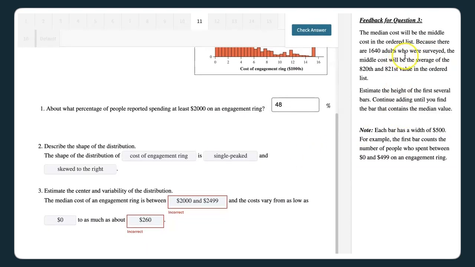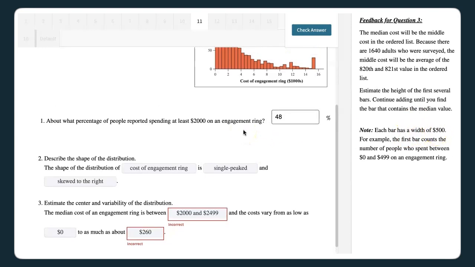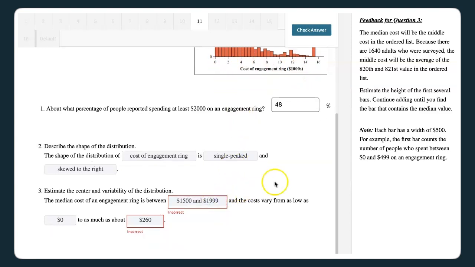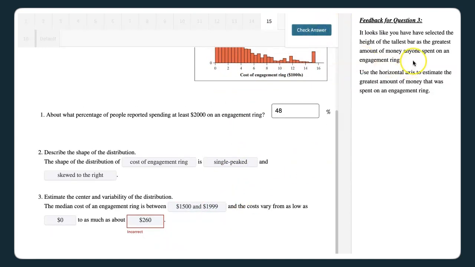So here we're guiding them about how to estimate where the median will be by estimating the height of the first several bars. Continue adding until you find the bar that contains the median. And we're also reminding them that the widths of the bars are $500 because these are in increments. The units are in thousands, so they're in increments of 500. And so they estimate maybe correctly this time, and it just moves them on. This tells them, oh no, you've selected the height of the tallest bar.